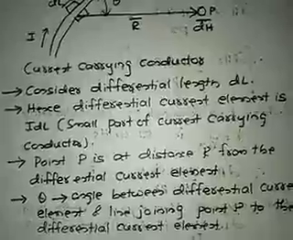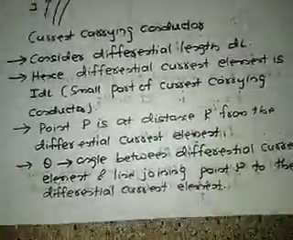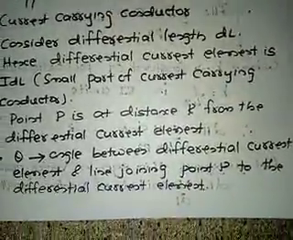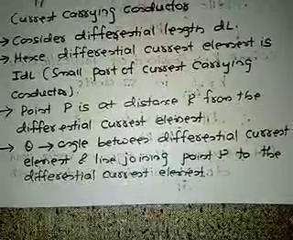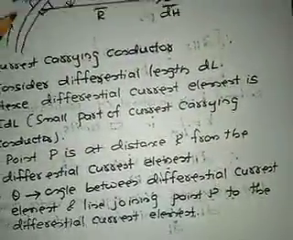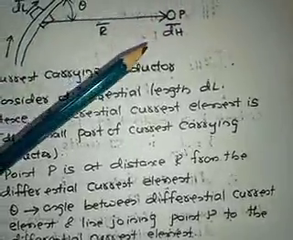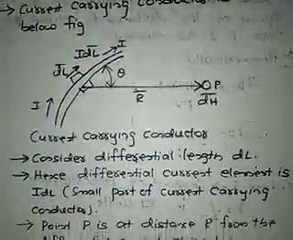Point P is at a distance r from the differential current element. Theta is the angle between the differential current element and the line joining point P to the differential current element. What is theta? Theta is the angle between the differential element and the line joining the point P to this differential element.